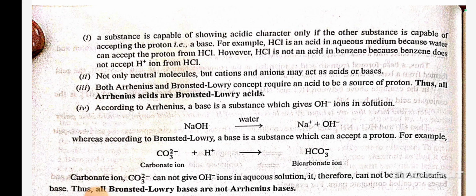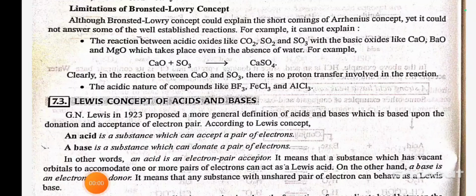Both the Arrhenius and Bronsted-Lowry concepts require an acid to be a source of protons. Thus, all Arrhenius acids are Bronsted-Lowry acids. Number 4, according to Arrhenius, a base is a substance which gives OH- ions involved in the reaction. The acidic nature of compounds like BF3, FeCl3 and AlCl3.